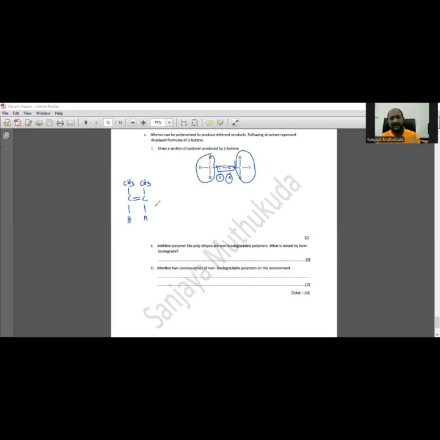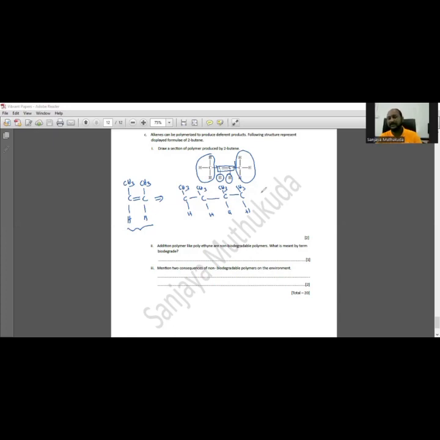Now if you can write this structure, you have done the structure. What you have to do now is draw 2 or 3 repeating units if they ask. In such a case, you need to draw that number, unless 2 is enough. Here I drew 2 structures without the double bond. Now you connect them together.